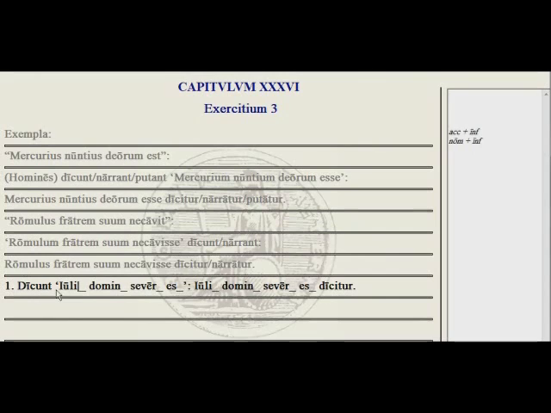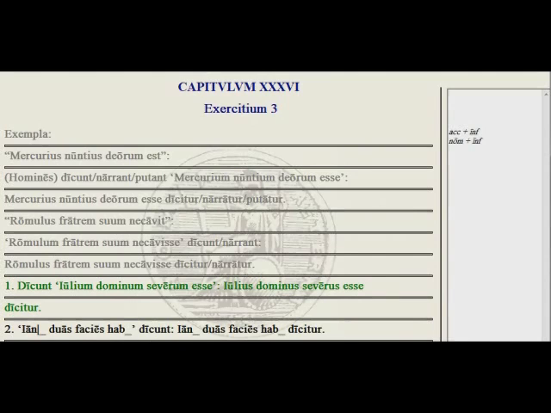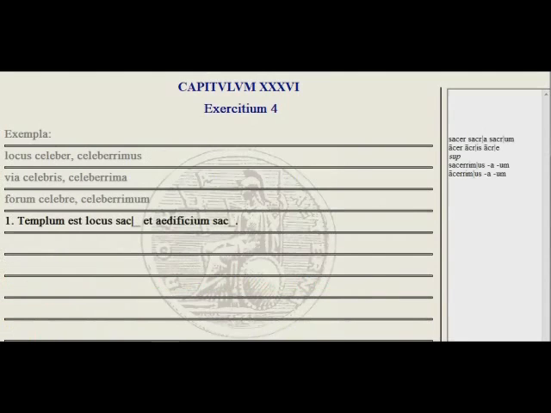They say that Julius, we want this as the true indirect statement. Julius is the accusative, is a strict master, esse. And here we want to say that it is said that Julius is a strict master, so we're going to go with nominatives. And there you go. Let's look at exercise 4.